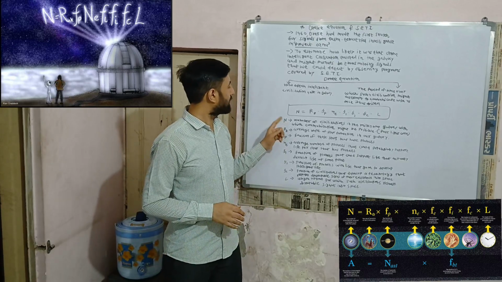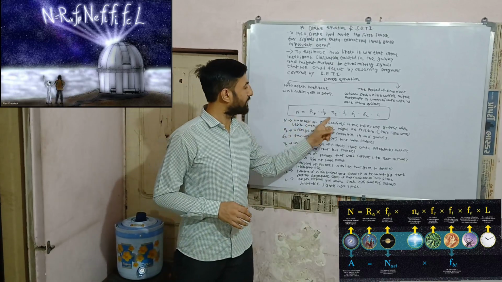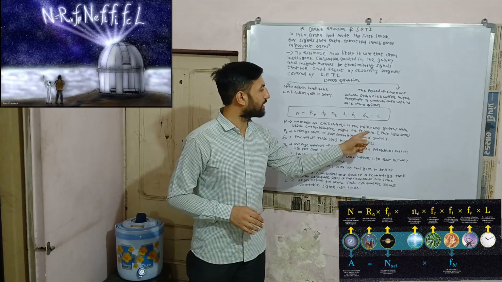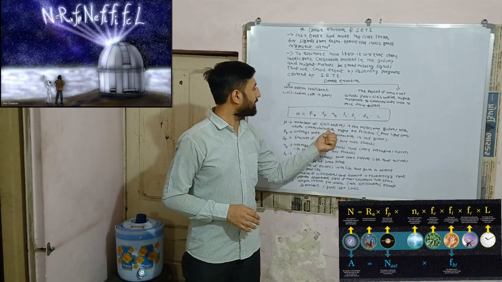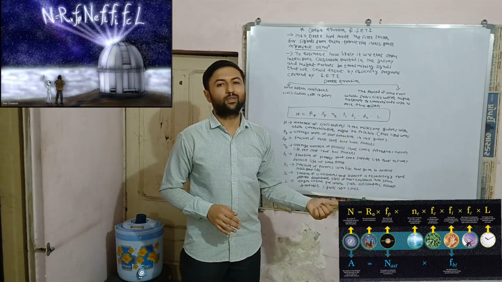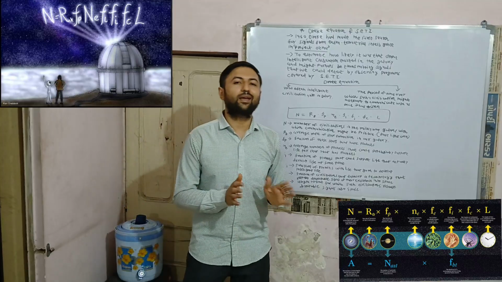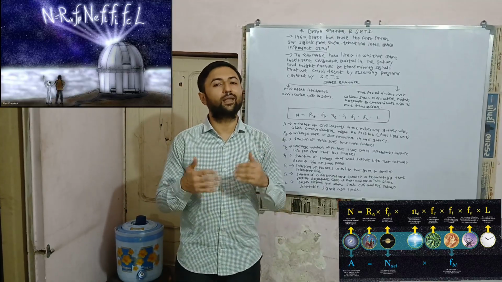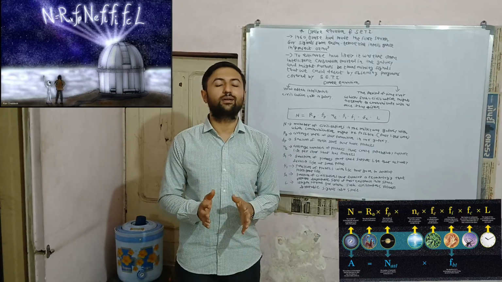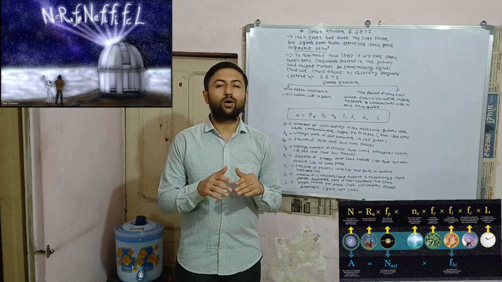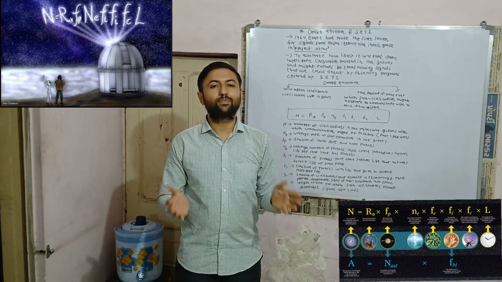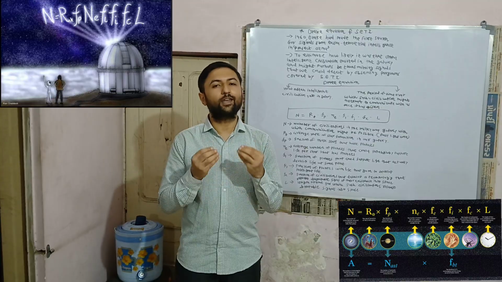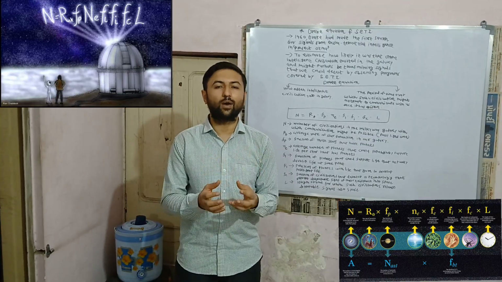Here N represents the number of civilizations in the Milky Way galaxy with which communication might be possible. There may be many civilizations present in our galaxy, and among all these civilizations we have very few possibilities to have communication.